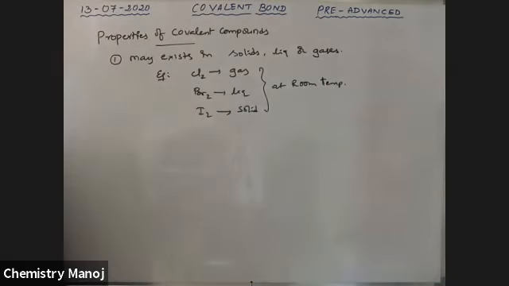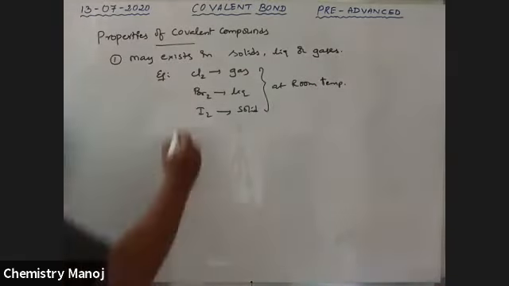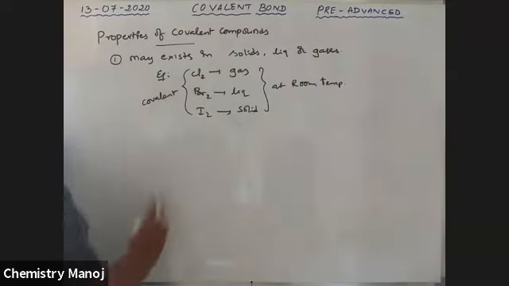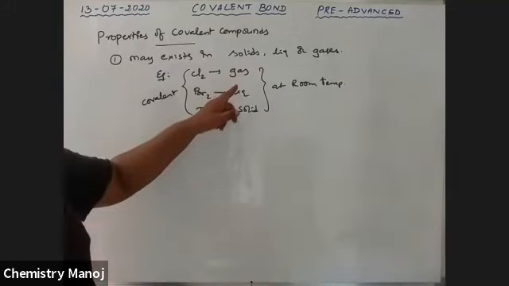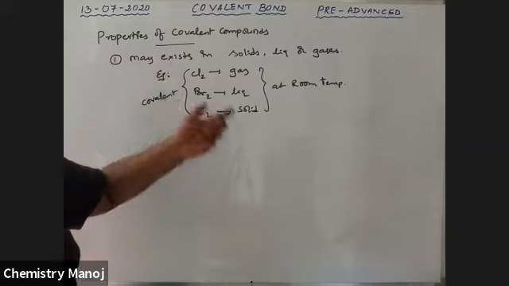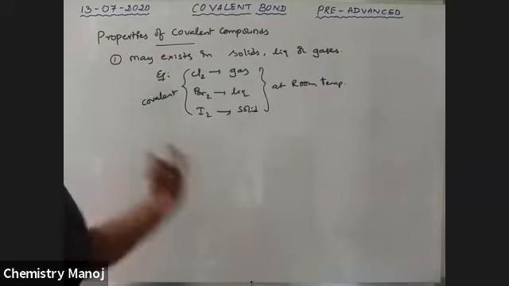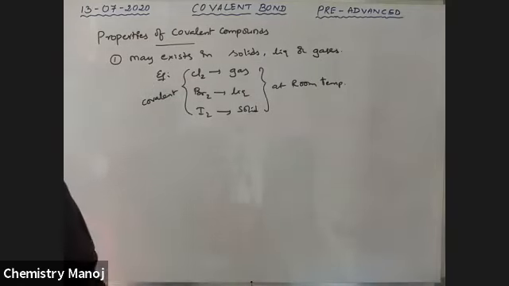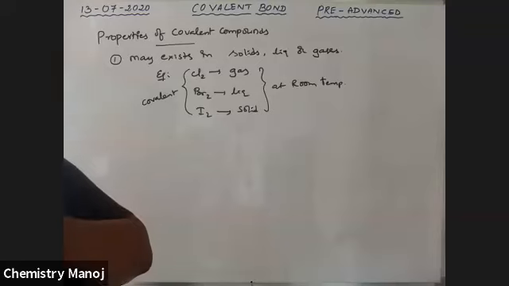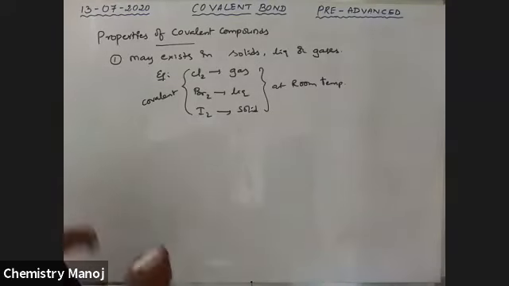So all these 3 compounds are covalent, yet they exist in solid, liquid, and gaseous states. Covalent compounds may be solids, liquids, or gases, but in most cases gases.